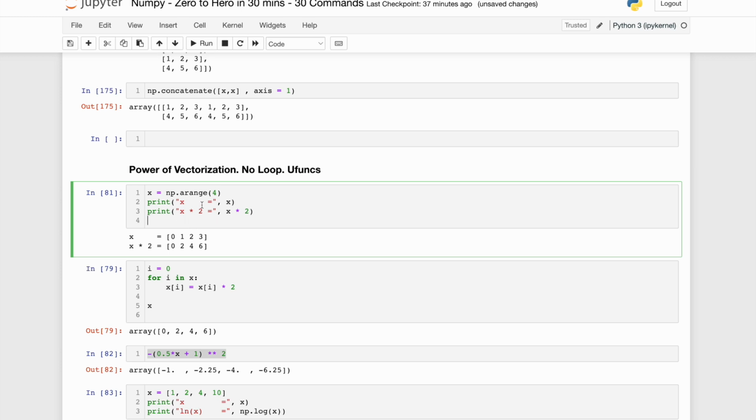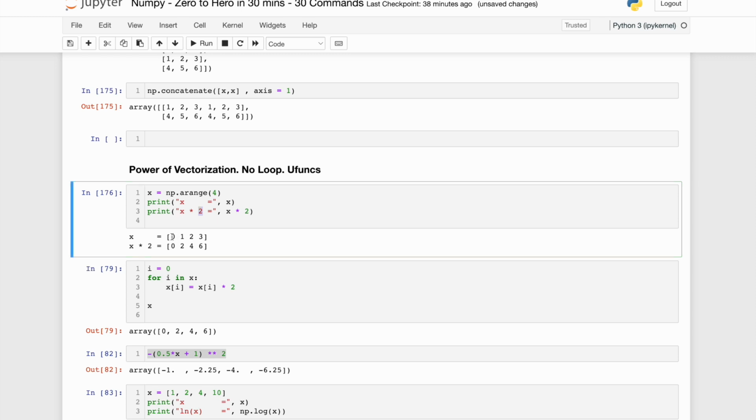And if I want to multiply that array with 2, you are actually multiplying a vector with a scalar, which should not be allowed, but in case of Numpy it is allowed, and this is the crux of the matter, that it's so powerful, and we'll just see it in a minute. So x multiplied by 2, we can do that. That operation is perfectly valid in this case, and see what the result will be. The result is that 2 is individually multiplied with each of the elements of array x.